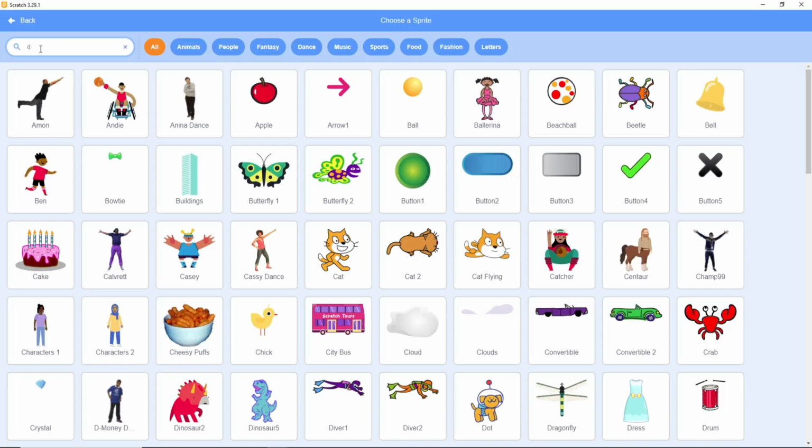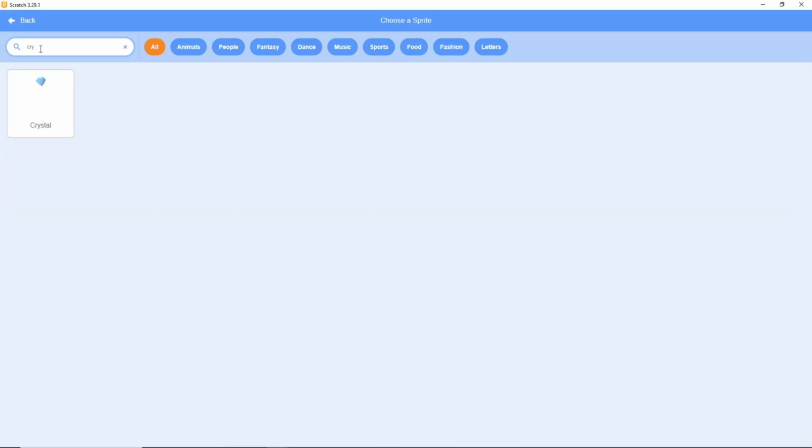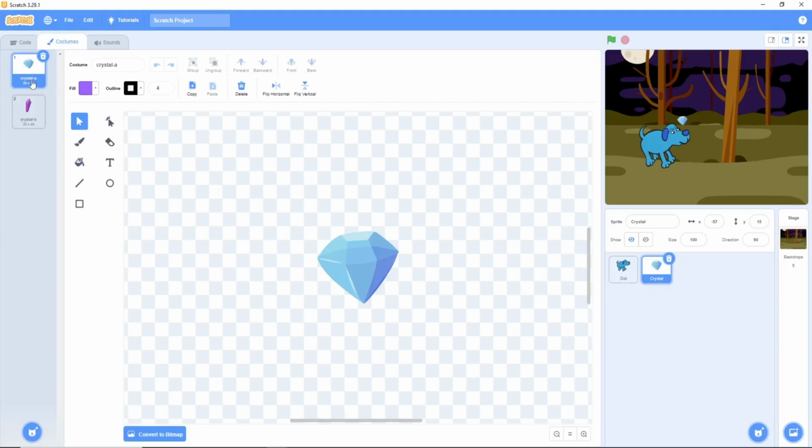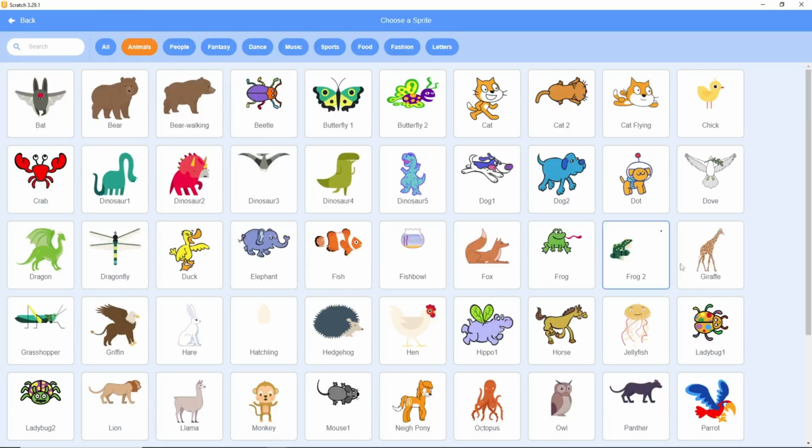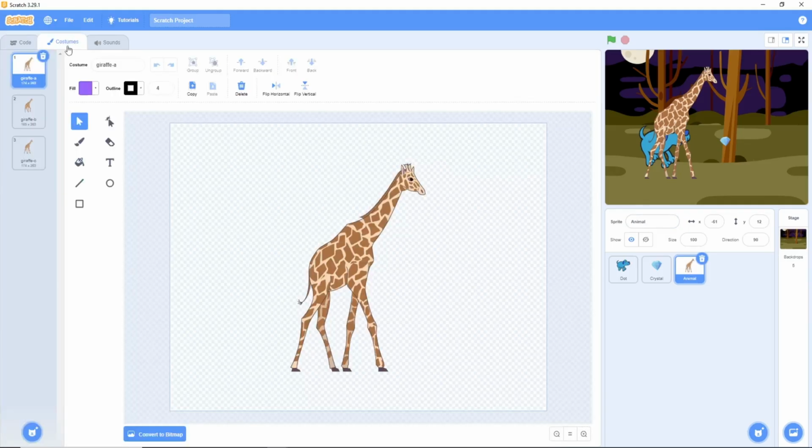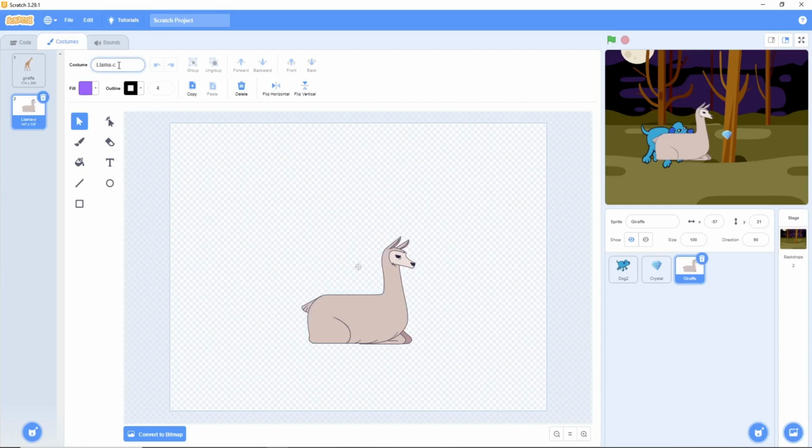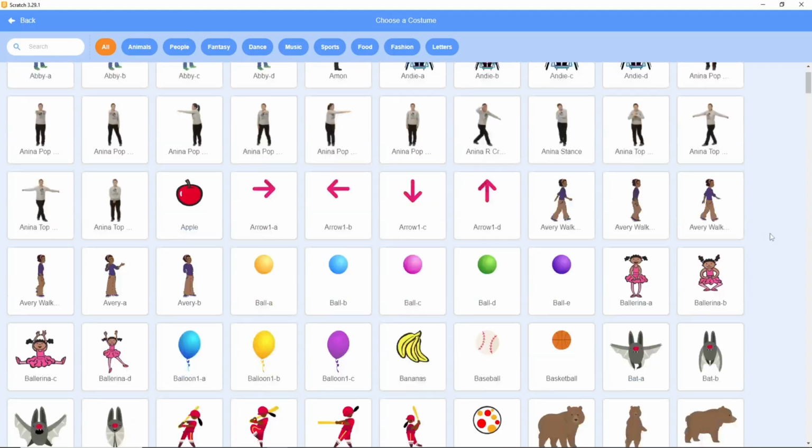2. Magic crystal. Choose the crystal sprite from the library. Its two built-in costumes, Crystal A and Crystal B, are perfect for making a sparkling animation. 3. The animals. We only need one costume for each animal. Find and add the giraffe, llama, and snake sprites. Pick one great costume for each and delete any extras.